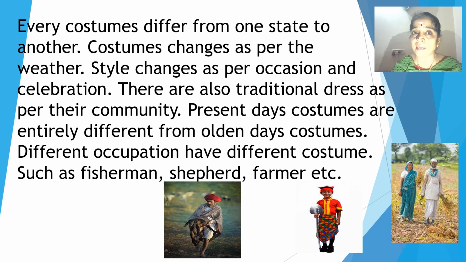In winter you wear warm clothes, and in summer you wear cotton clothes. When the weather changes, the costumes also change, and the state also differs. Every state has its own costumes. That is called traditional dress. That is as per their community. The Christians wear according to their community, the Hindus wear according to theirs.